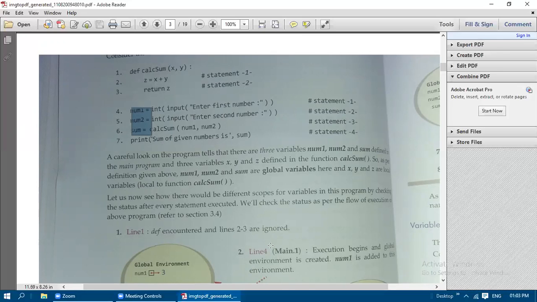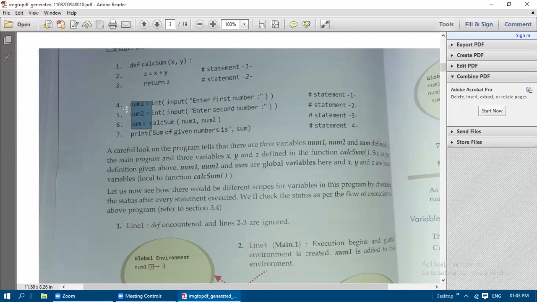You know what is meant by flow of execution? The order in which the program statements are going to be executed is known as flow of execution. So in which order, whether line number 1 is executed first, or 2, or 3, and after 3 which line we need to execute. That order of execution in the given program is known as flow of execution. So initially when Python starts executing the program, first it will check the first line. So at line 1, def is encountered, and lines 2 and 3 are ignored. So def calc_sum is encountered, then lines 2 and 3 are ignored.